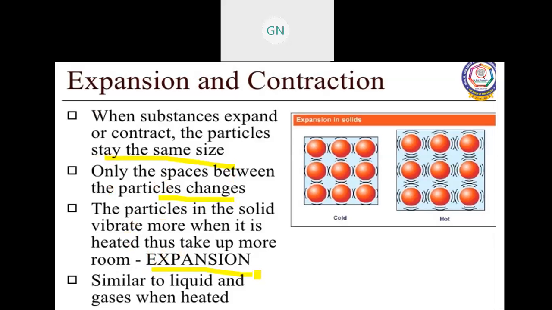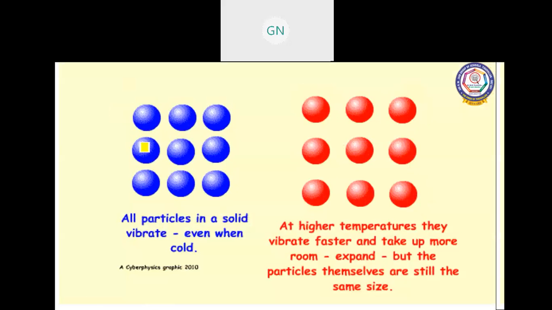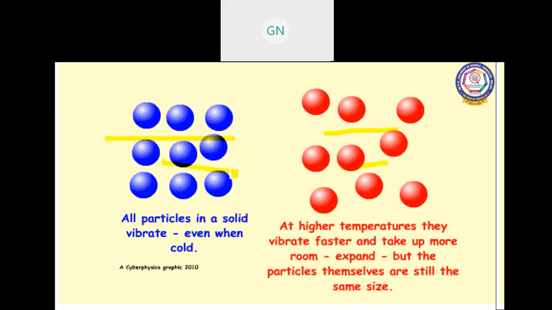Let us see how the particles vibrate, similarly in liquids and gases when heated. In a solid, the particles vibrate more when it is heated and less in a cool condition.